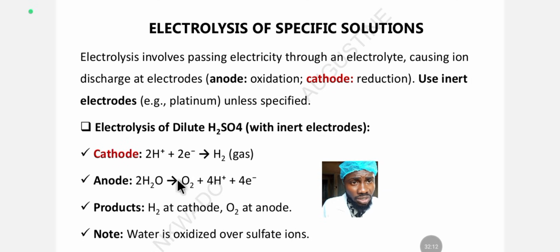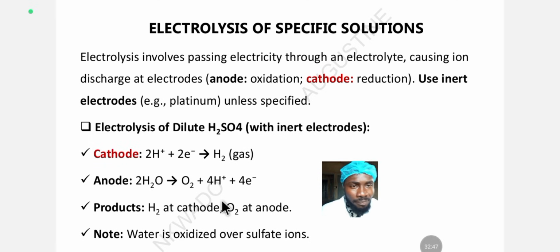During oxidation, oxygen can discharge at the anode. Note, water is oxidized over sulfate ion. So instead of sulfate ion undergoing oxidation at the anode, water now undergoes oxidation to yield what? Oxygen gas.